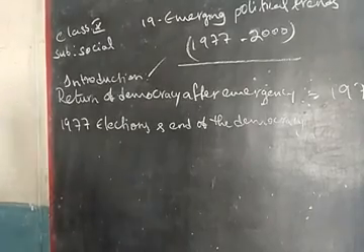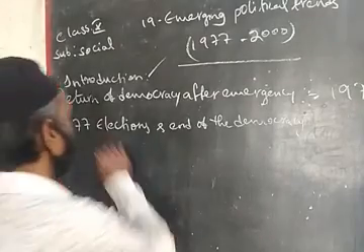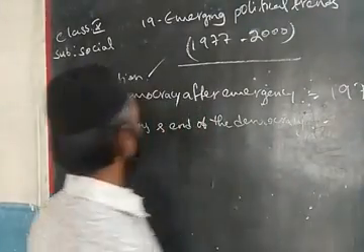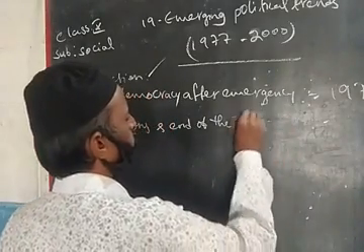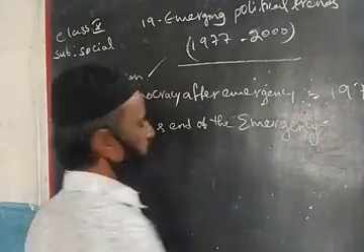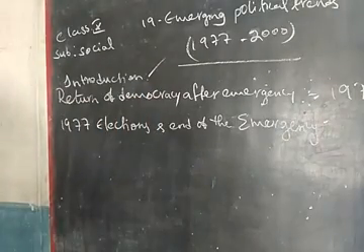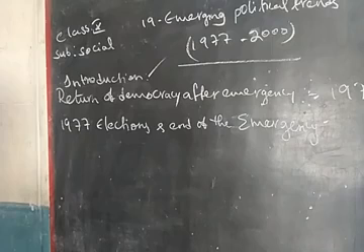So, 1977 general elections and the end of the emergency period. In 1977 general elections were held. After the completion of general elections, the emergency period has been lifted, has been removed from India.